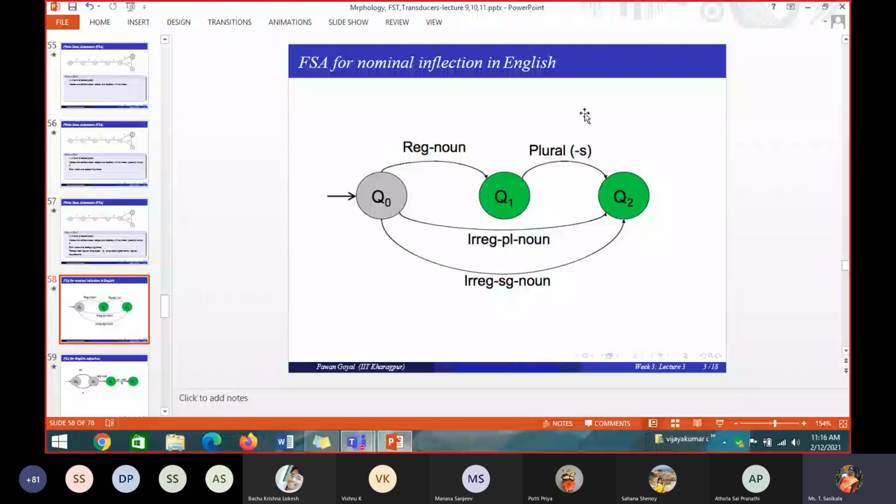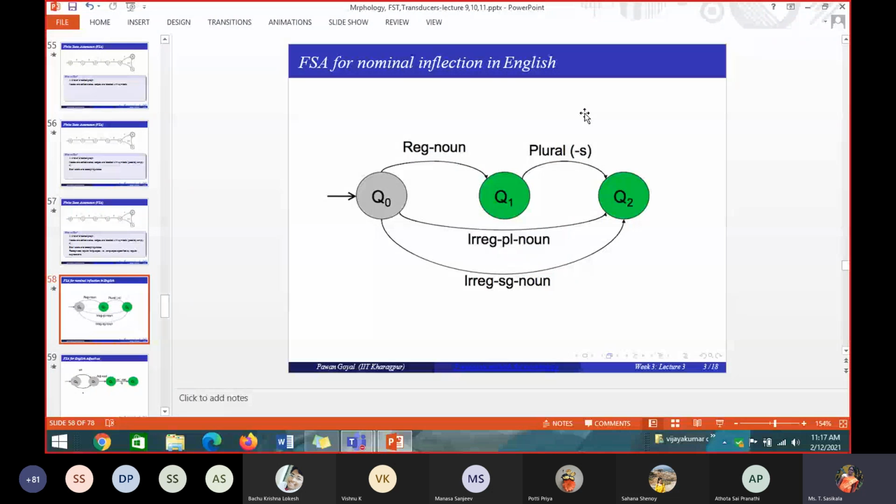Don't think of all the slides, whatever I am showing here. Generally, you tell me, if I have a word called boy and want to convert it into plural, what do I have to add? S. S is a morpheme, an affix I have to add to make singular into plural. So you assume that this is a finite state automaton. How many states do I have? Please respond, students.